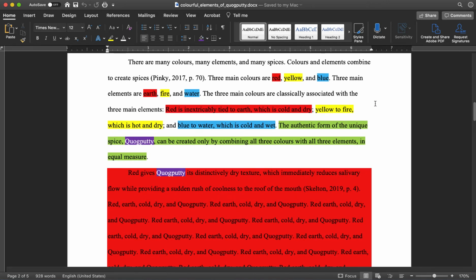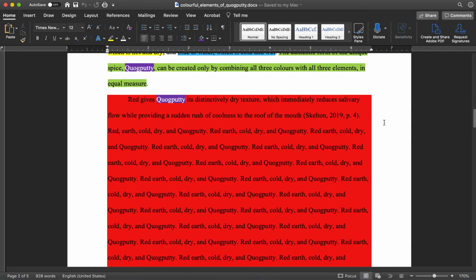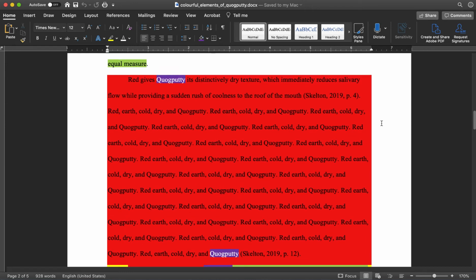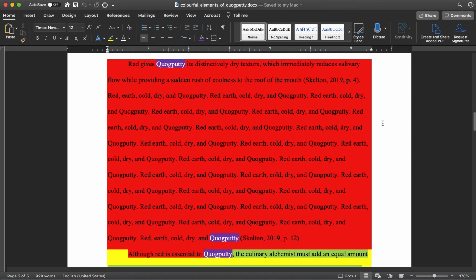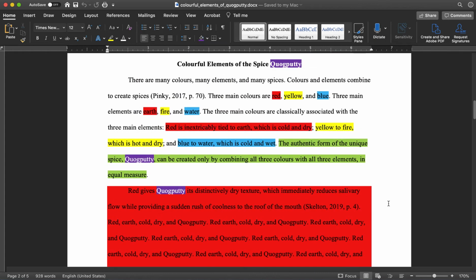So we start with red in the intro. So now our first paragraph is a discussion of everything to do with red. Red gives quag putty its distinctively dry texture, which immediately reduces salivary flow while providing a sudden rush of coolness to the roof of the mouth. And then a discussion of everything to do with red. And you notice the purple, quag putty, I always come back to quag putty since that's what this is centered around.